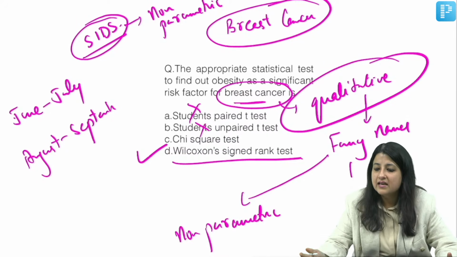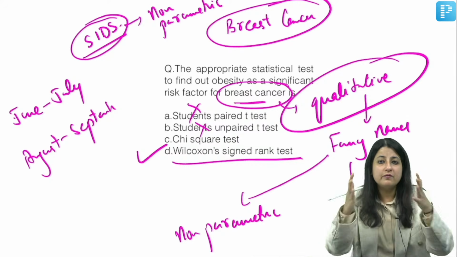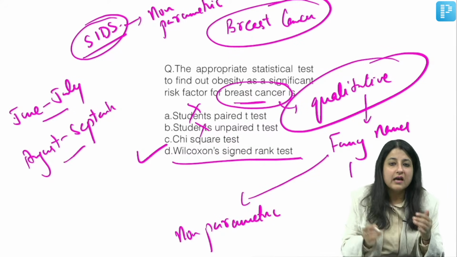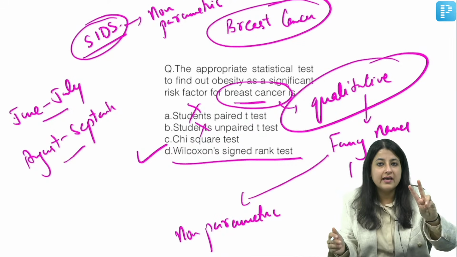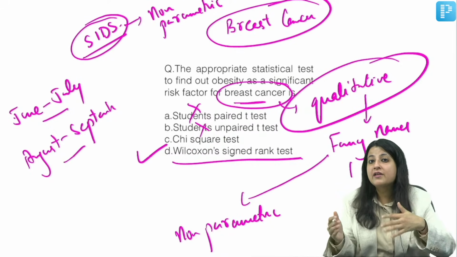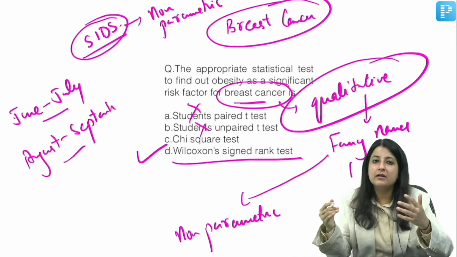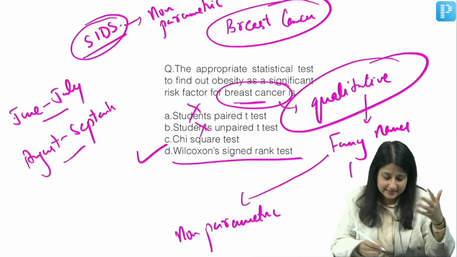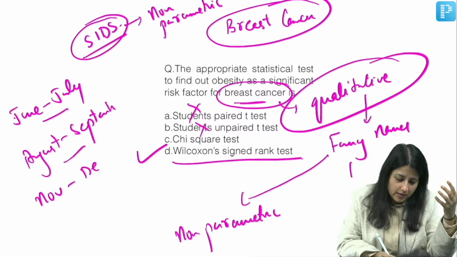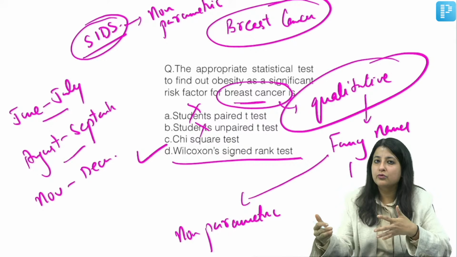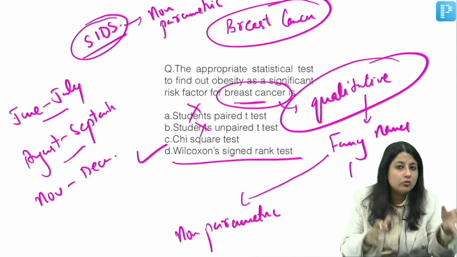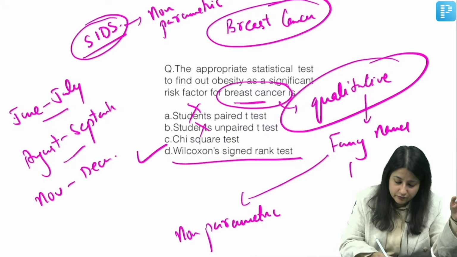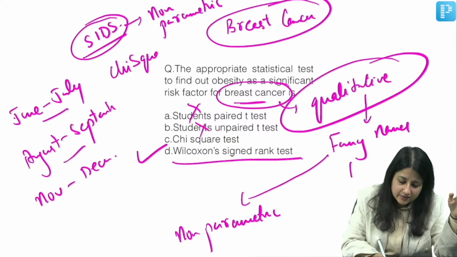Now do you have one group or two groups? SIDS is a disease. Very easily you can see I have framed two groups. June to July, August to September. So मेरे पास two groups हो गए. Now if I came up with one more month distribution, let's say November to December also, अब मेरे पास more than two groups. So whenever you have a qualitative variable in two groups or more than two groups, you will use which test, everybody? A chi-square test.